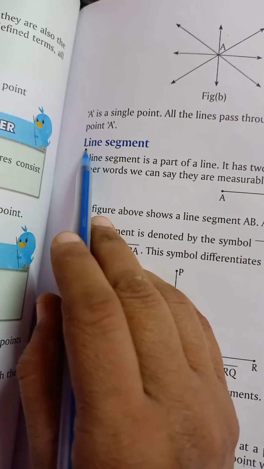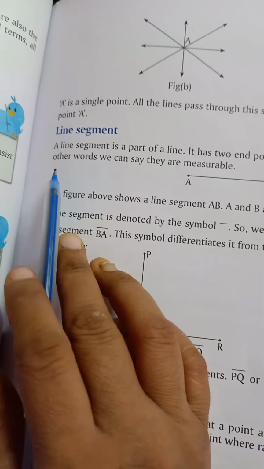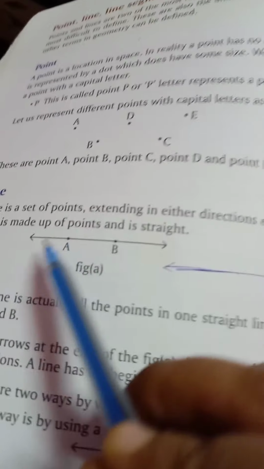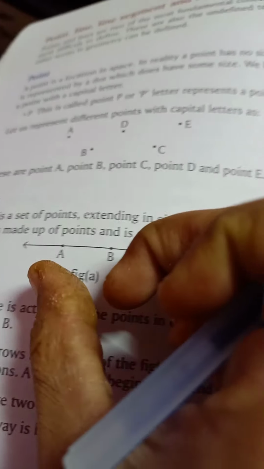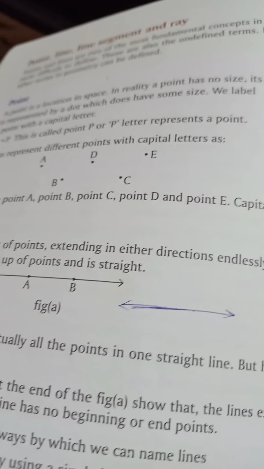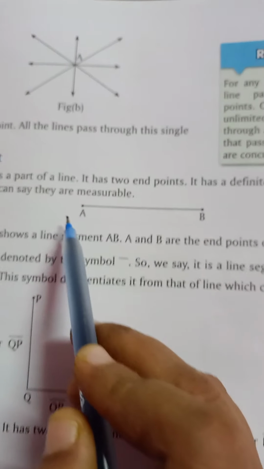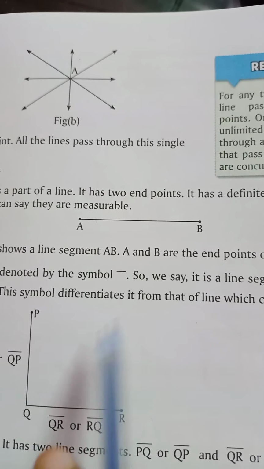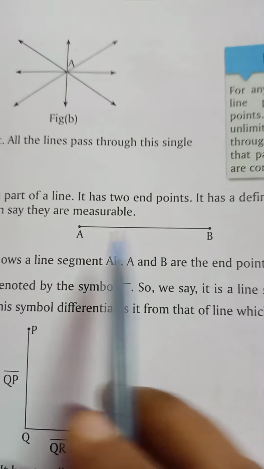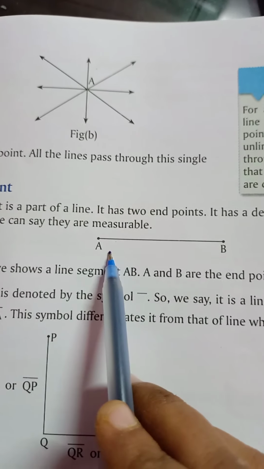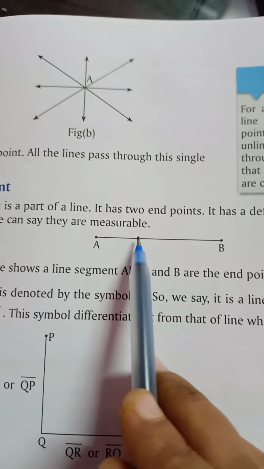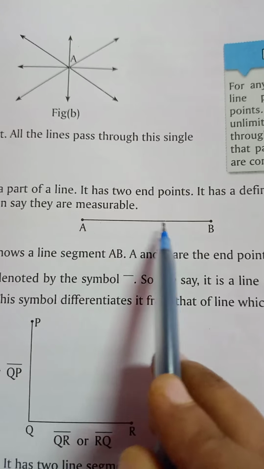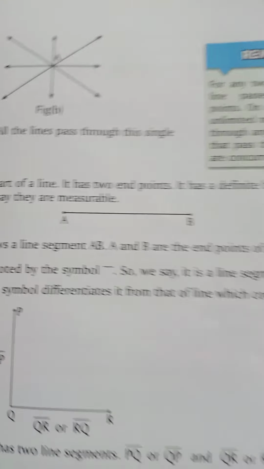Now, line segment. What is a line segment? A line segment is a part of a line. अगर एक line का हम कुछ part ले लें, इतना part मैंने ले लिया line का, तो it is called the line segment. हमने ले लिया from A to B. Now this also consists of points. It is also made up of points. A line segment is also a part of a line.